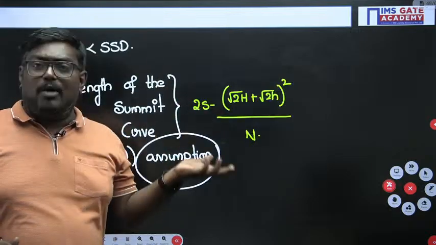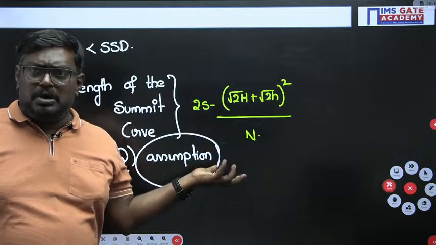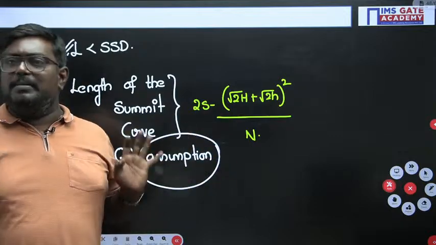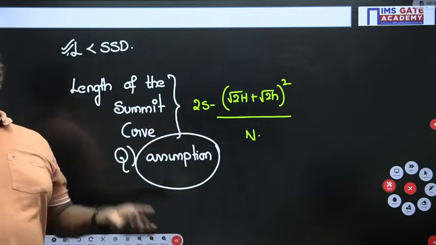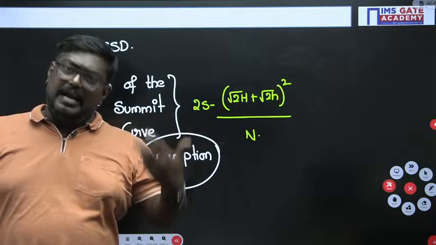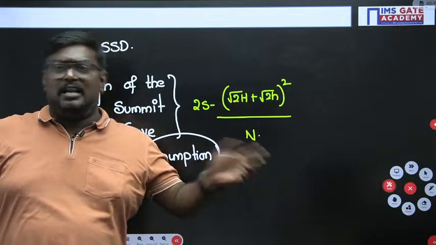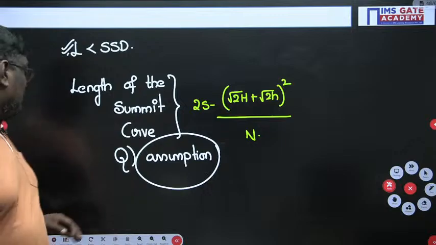You have to assume the first case and do it. If it is greater than SSD, then that will be the answer. If it is not greater than, go to the second case, and it will always be less than, so it will be accepted in that case. If one case does not hold, you accept the other case and you will get the answer.